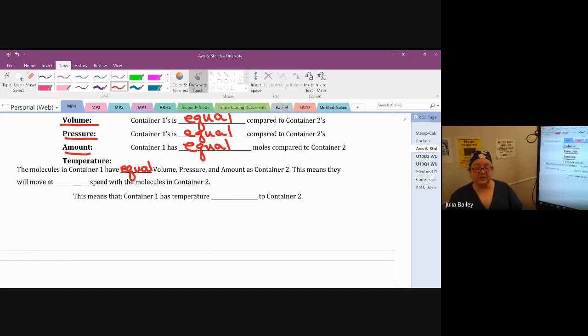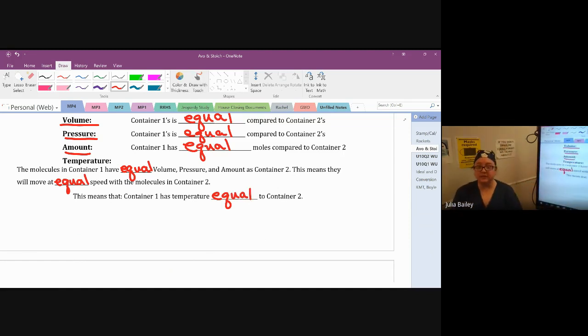then that means that they're going to also have to be moving at equal speed. To have the same size container with the same amount of stuff in there hitting the walls at equal amounts, the only way they can do that is if they're moving at equal speed. If one container has them moving faster than the other container, they're not going to be hitting the walls the same amount of times. So if they're moving at equal speed, that also means they have equal temperature.